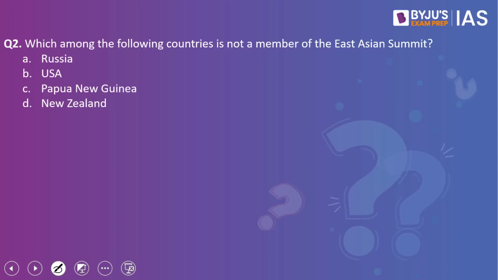Coming back to the question. The answer to this question is C, Papua New Guinea. Note, though it lies in the Indo-Pacific region, Papua New Guinea is not yet a member of the East Asian Summit. However, it is being considered as a candidate for future membership. Russia and USA are the newest members of this summit. The summit also includes countries like China, Australia, and India, among others. Try and find out the other members of the East Asian Summit.